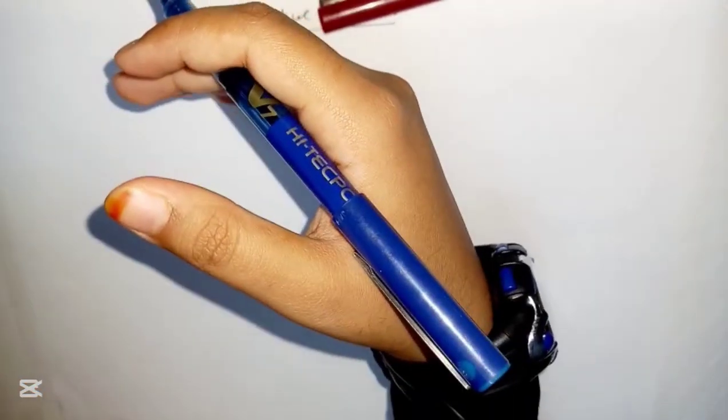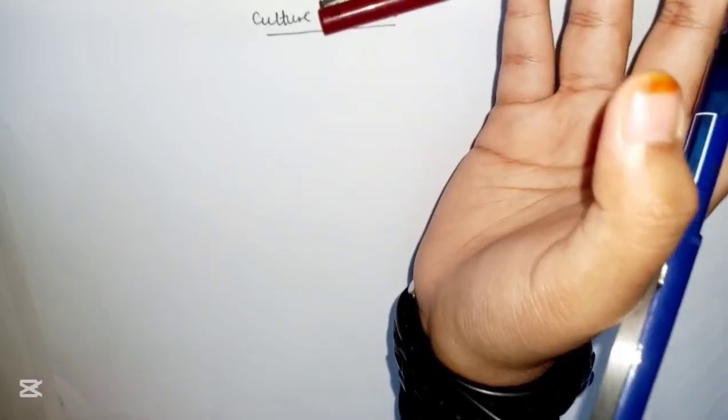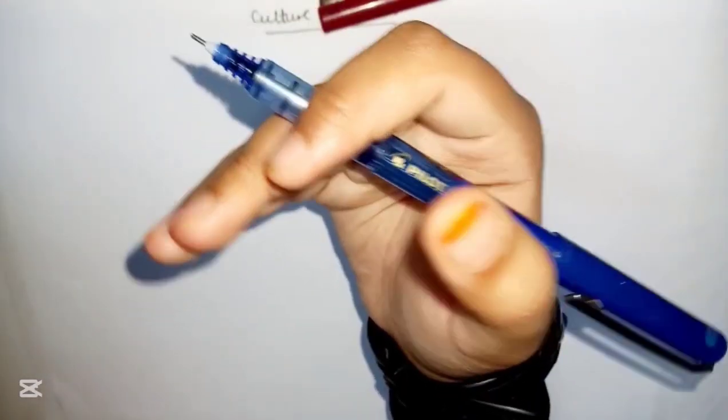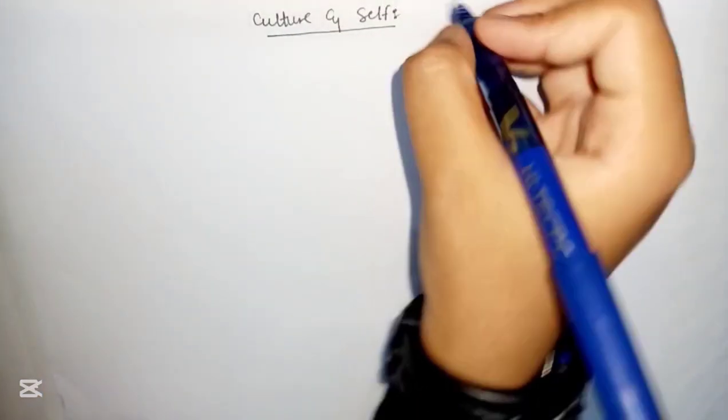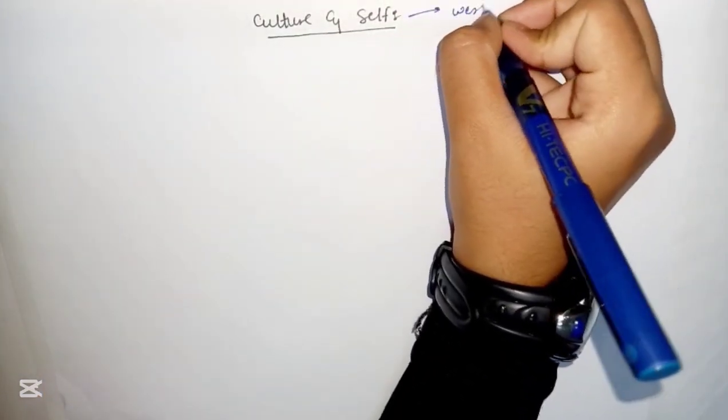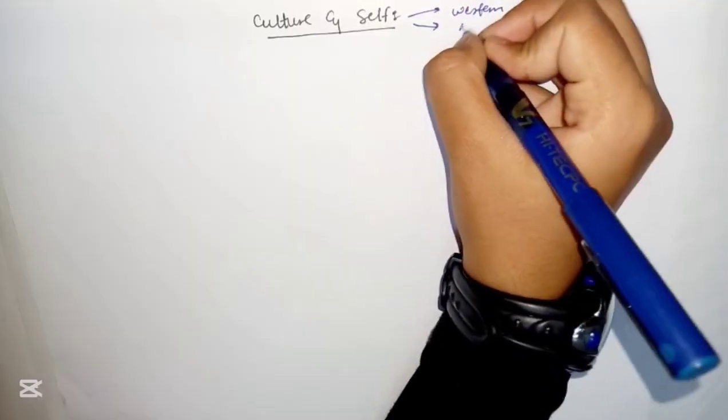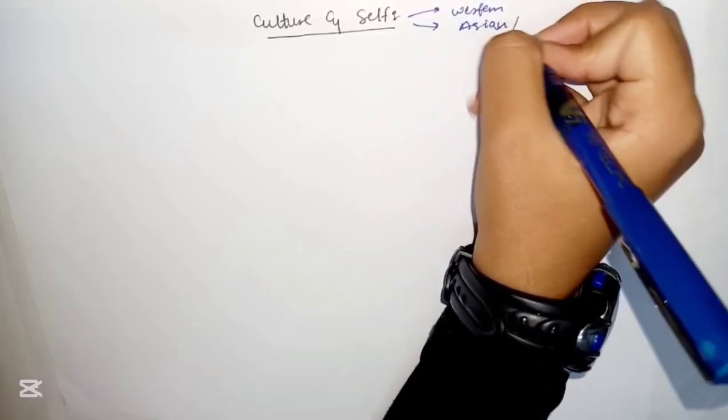Analysis of self carried out in Indian or Asian cultural context reveals a number of important features that are distinct from those in Western culture. The most important distinction between Indian and Western is the way the boundary is drawn between self and other.